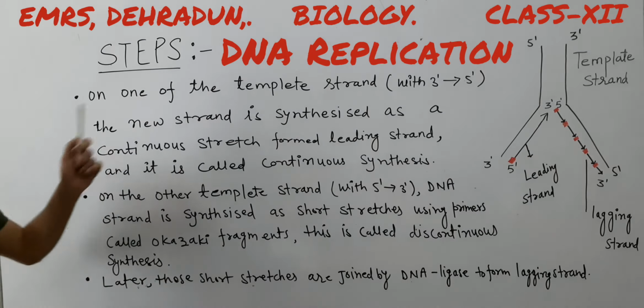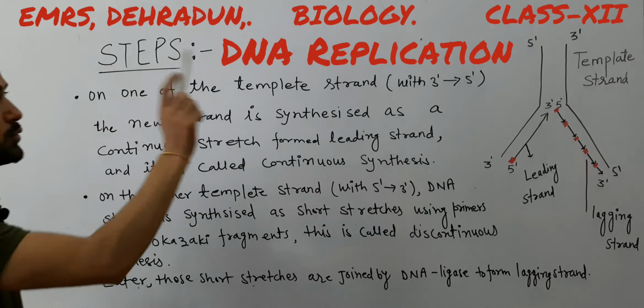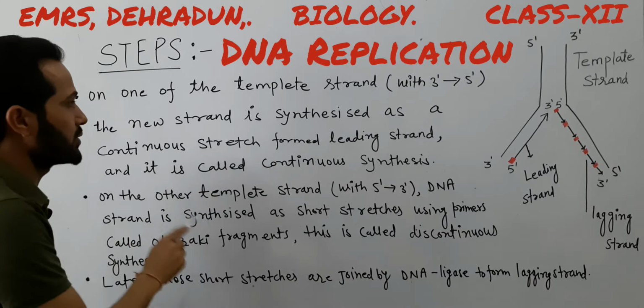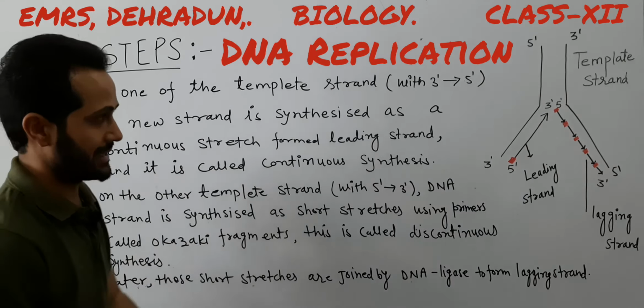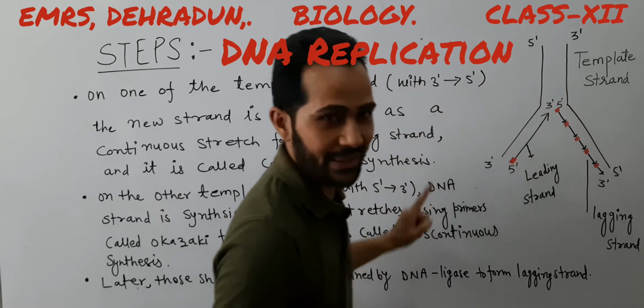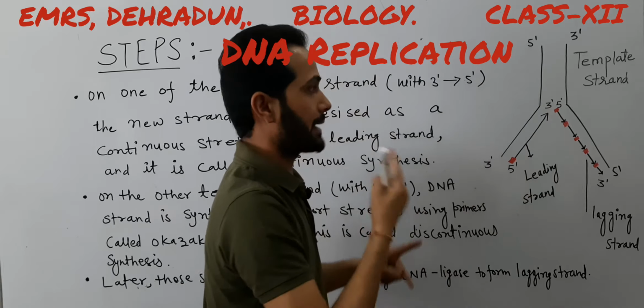These are the remaining steps. The next step is, on one of the template strands with 3 prime to 5 prime polarity, the new strand is synthesized as a continuous stretch, forming the leading strand, and it is called continuous synthesis. This is another important point: as we know, these two are the parental strands and these two are the newly synthesized strands during the DNA replication process.